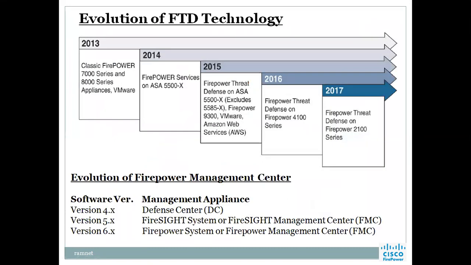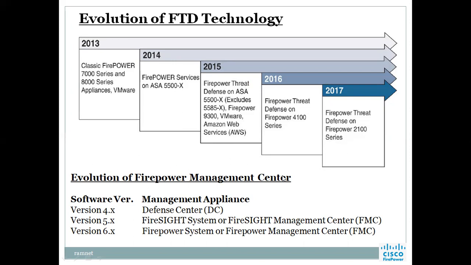Evolution of the FTD technology. In 2013, classic Firepower 7000 series and 8000 series appliances, and VMware also available. 2014, Firepower services on ASA 5500X. 2015, Firepower threat defense on ASA 5500X, 5585, 9300, VMware and Amazon Web Services. It's been made on Amazon also. 2016, Firepower threat defense on Firepower 4100 series. 2017 onwards, it's on the 2100 series. Till now, it has been continuing.